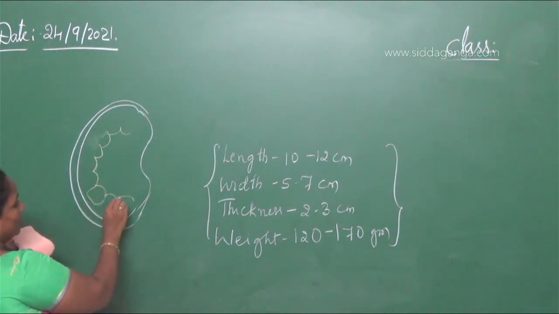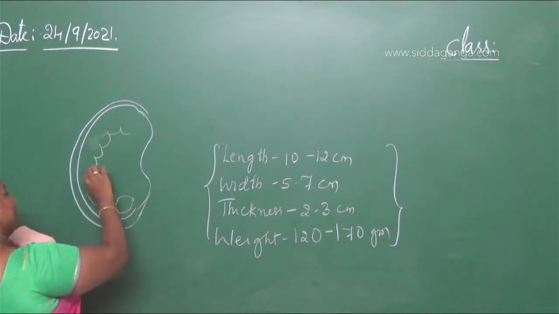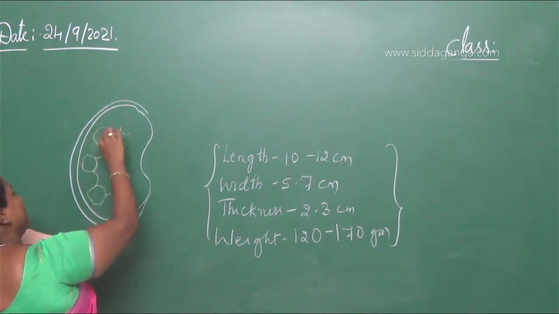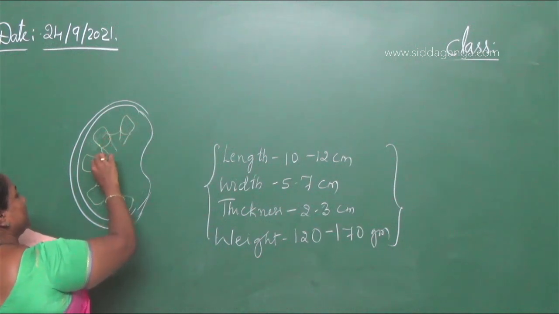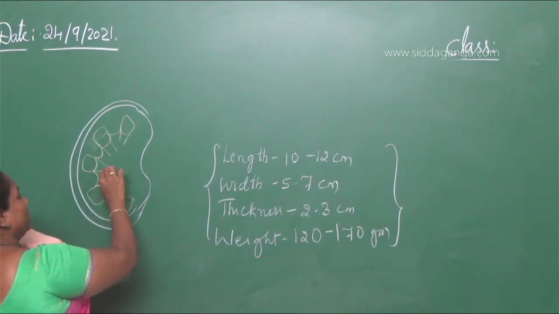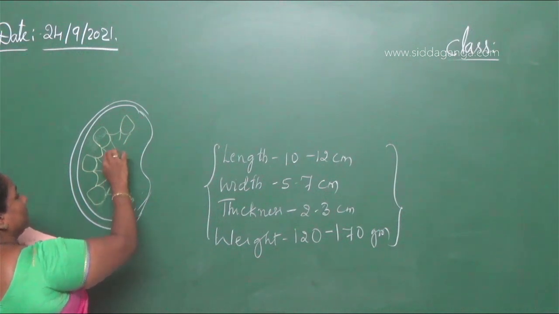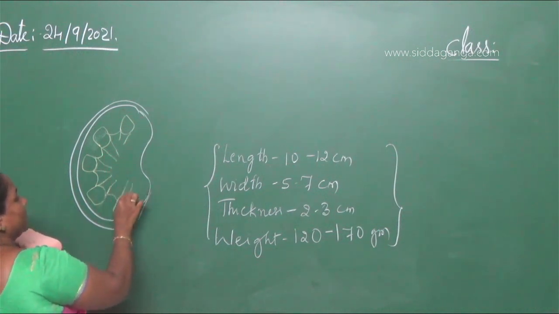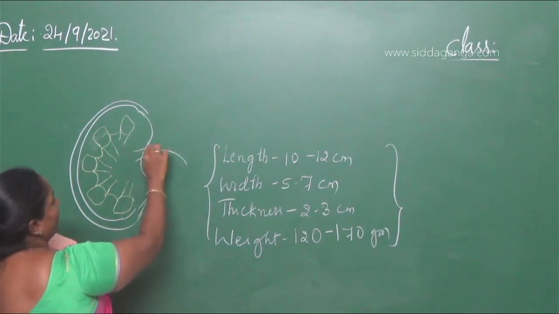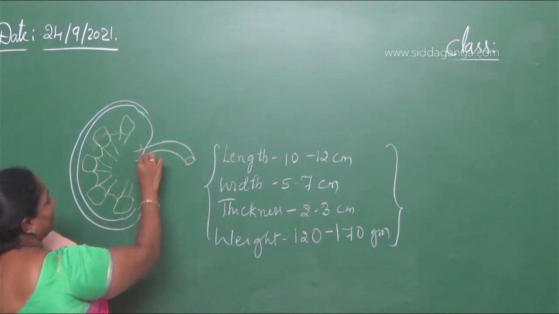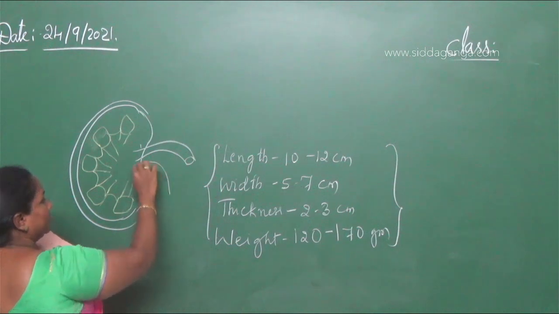These are called renal pyramids, the pyramids with papillae. They are elongated like this and form the connection. From here we have the emerging of the renal artery and renal vein.